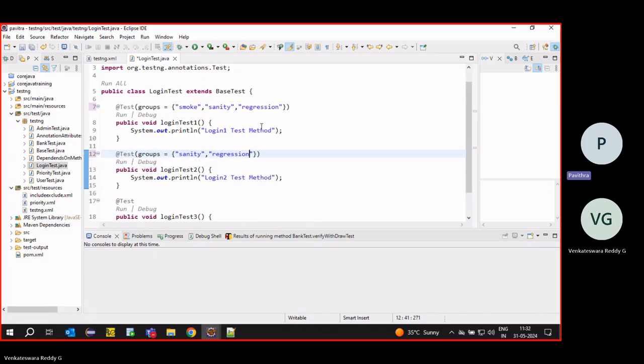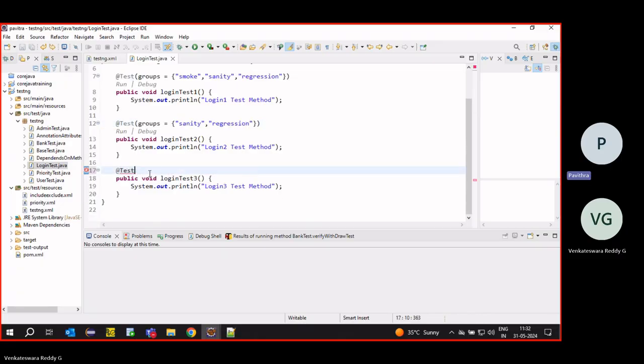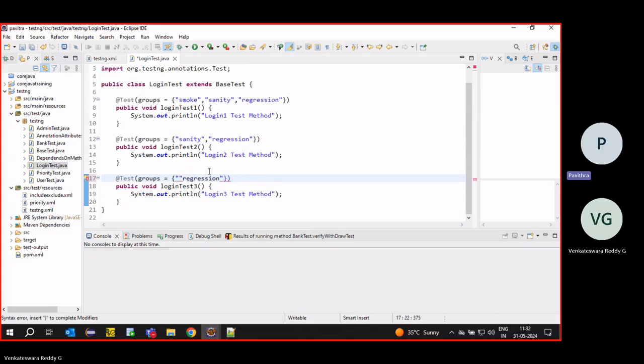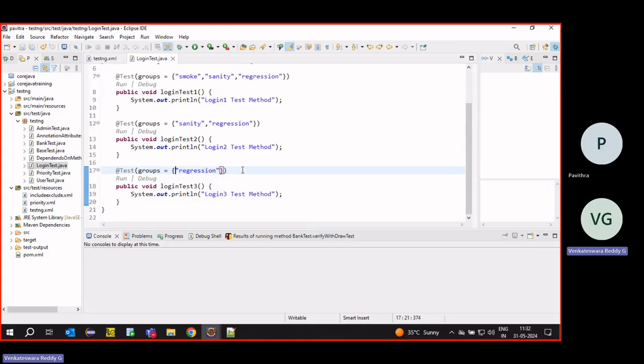So Venkat, when we are performing smoke and sanity, regression I know, but smoke and sanity in real projects, I never heard about these two words. I know the definitions, but in real-time testing we didn't use sanity testing or smoke testing. We were just doing regression testing only in my last project.